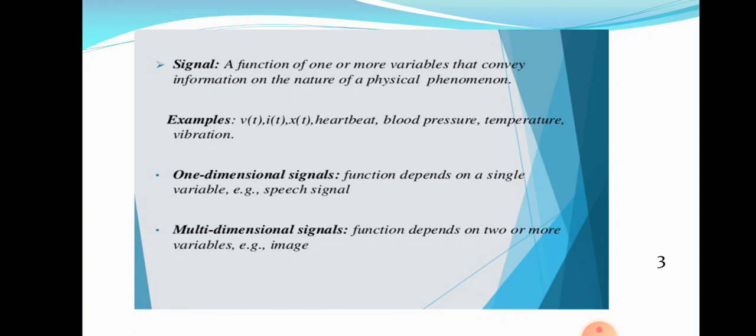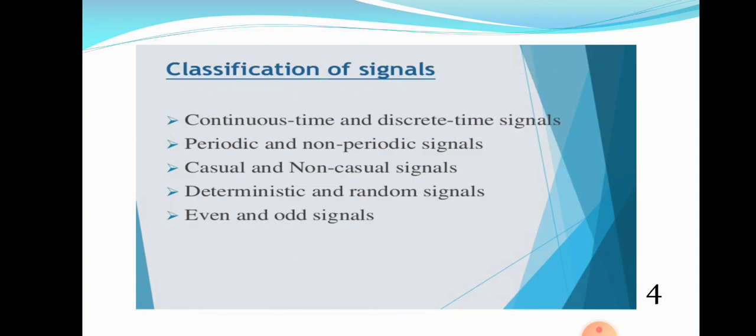A speech signal is an example of a one-dimensional signal, whereas an image is an example of a multi-dimensional signal, which we can discuss later.